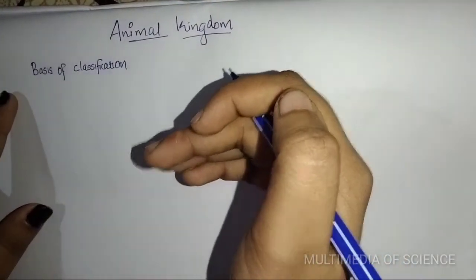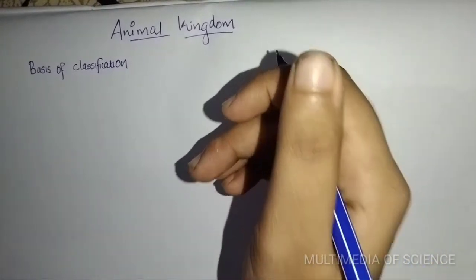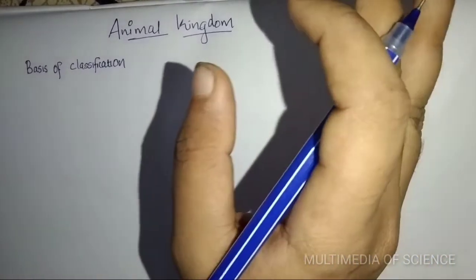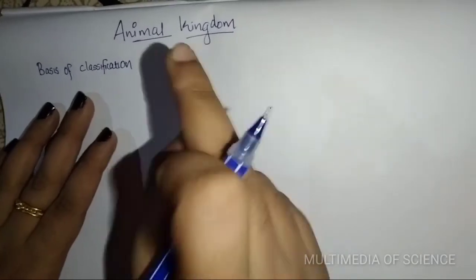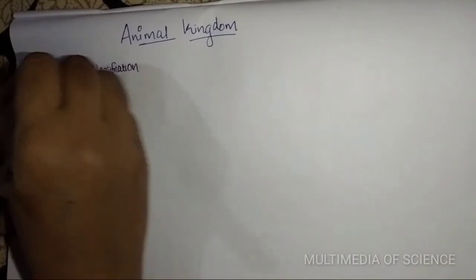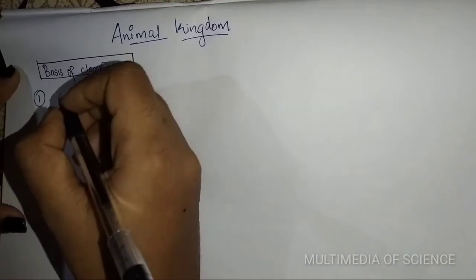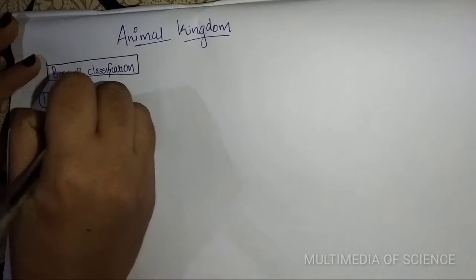Under this topic, we are discussing levels of organization, symmetry, diploblastic and triploblastic organization, coelom, segmentation, and notochord. Clear? These topics are all discussed under the basis of classification. So in this video, I am discussing the basis of classification. Clear? First one is the levels of organization.